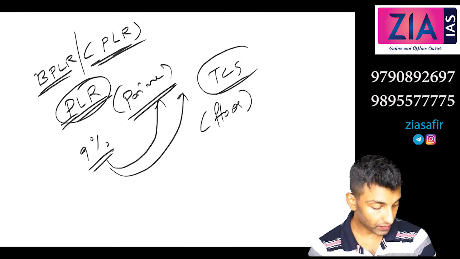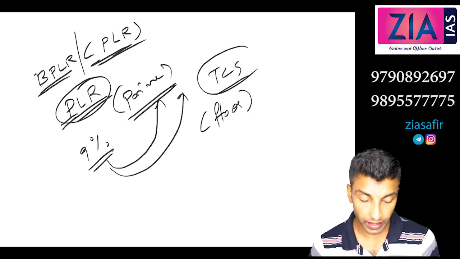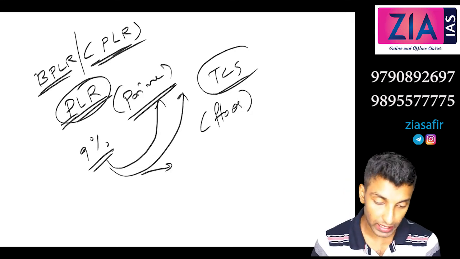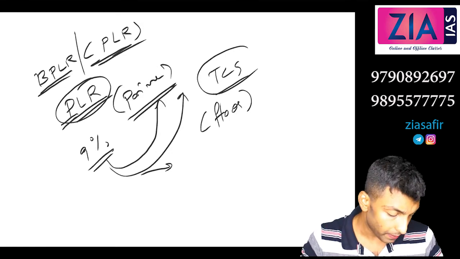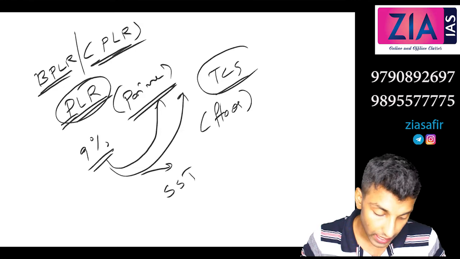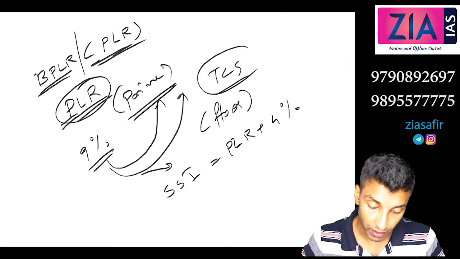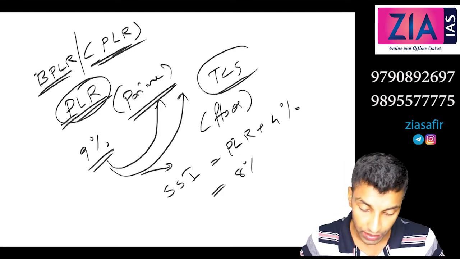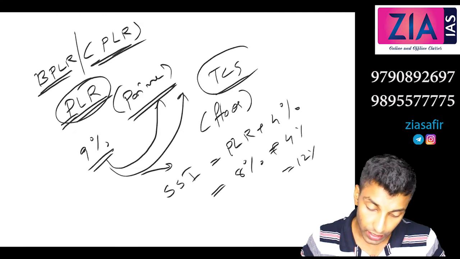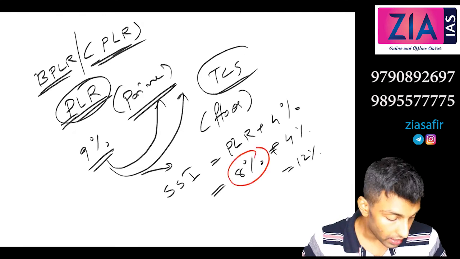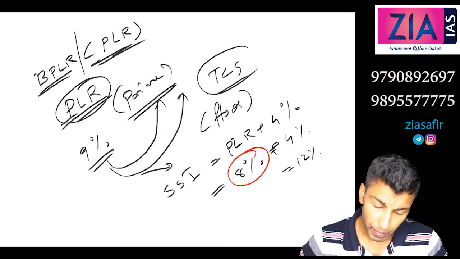So this is an interest rate which serves as the reference for the interest rate of other customers. For example, RBI says interest rate for SSI, small scale industries, should be PLR plus 4%. Like if prime lending rate is 8%, it should be 8% plus 4%, that is 12%. So this will actually serve as the reference rate of interest for others.